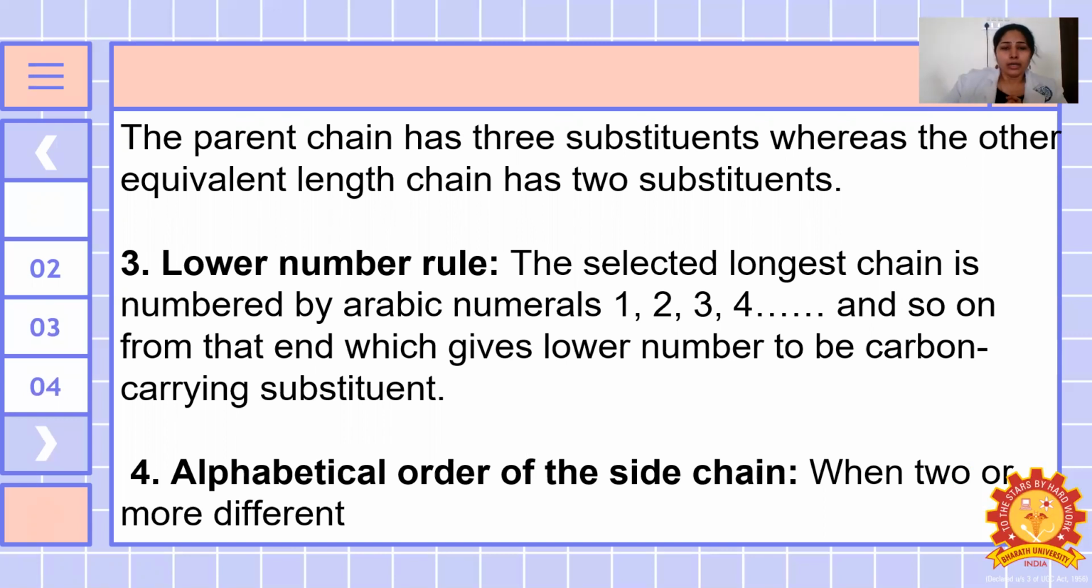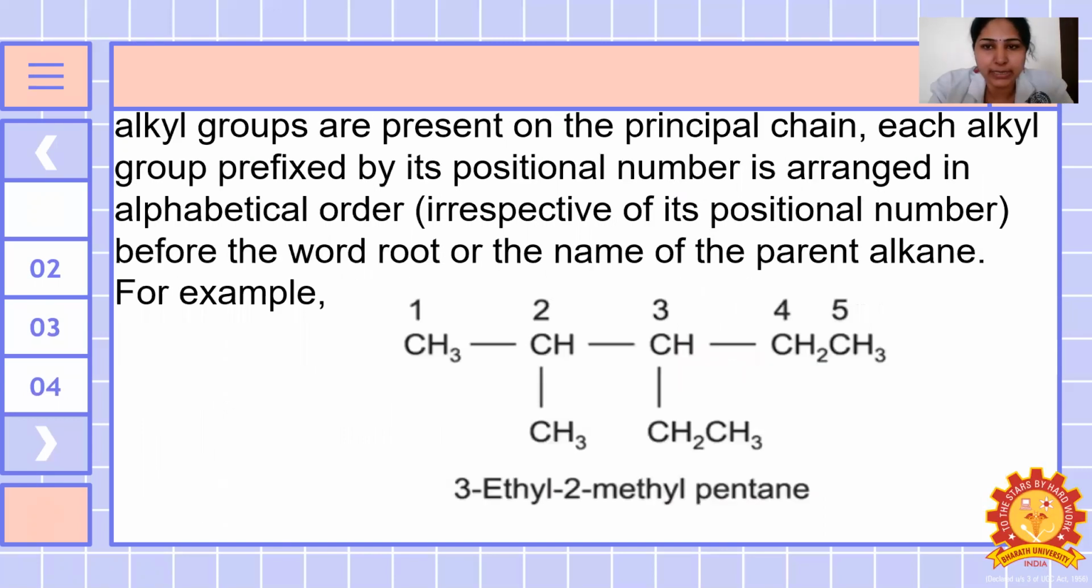So for the lowest number of the carbon carrying the substituent, that is alphabetical order. Meth is the first, so methyl CH3 first, so it carries the number 1. If a functional group is absent, that means an alkane does not contain any functional group, and in that kind of alkane, the numbering should be in alphabetical order. When 2 or more different alkyl groups are present in the principal chain, each alkyl group fixed by the positional number is arranged in alphabetical order. That's what I have told here.